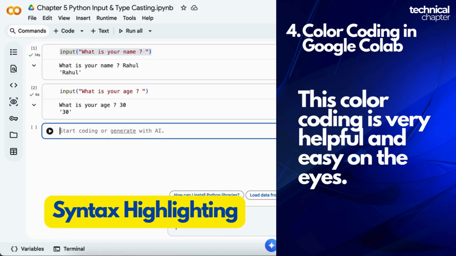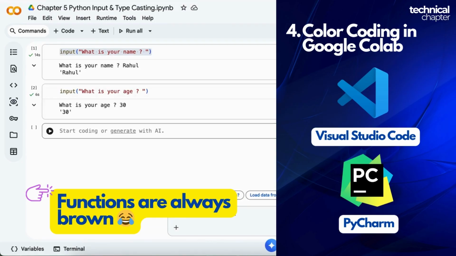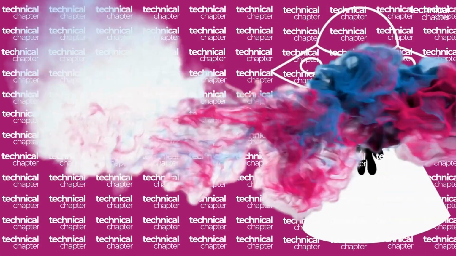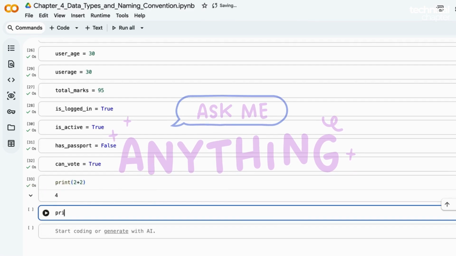Different code editors use different colors. So if tomorrow you open VS Code, PyCharm, any other editor, you may see different color combinations. So don't say functions are always brown. That's not a Python rule, that's just how Google Colab shows it. For now, keep it simple. Use the color coding as a visual help to build a strong foundation. Now, based on everything we learned, you should be able to answer this yourself. Why does 2 plus 2 work, but why does 2 inside quotes plus 2 fail?